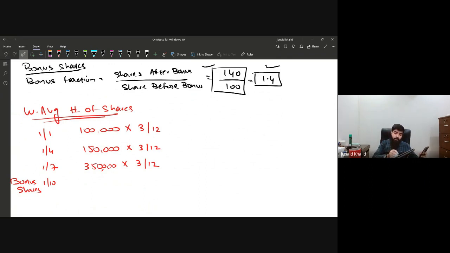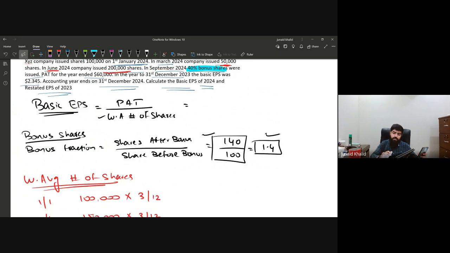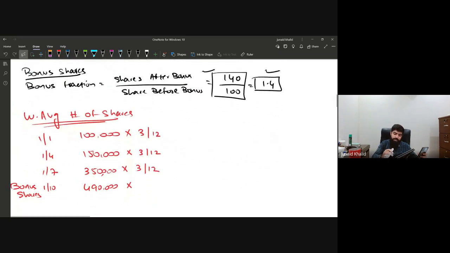And remember, we are going to write down the balance. So the total number of ordinary shares would be 140,000 plus 350,000, which makes 490,000. After the issuance, there will be 490,000. After the bonus shares, no further shares were issued in the accounting period, October, November, and December. This will be multiplied by 3 and divided by 12. If you just want to cross-check, that is 3 plus 3 plus 3 plus 3.